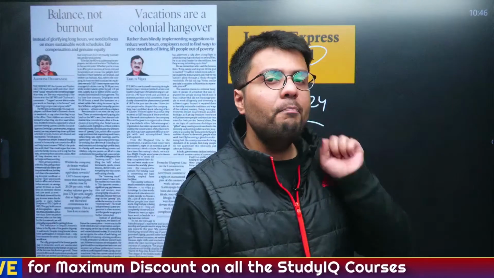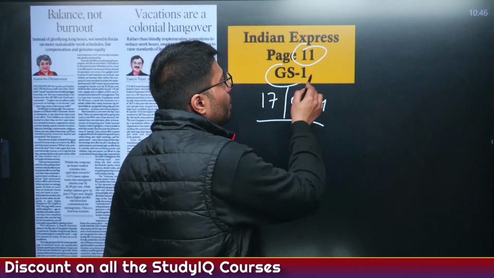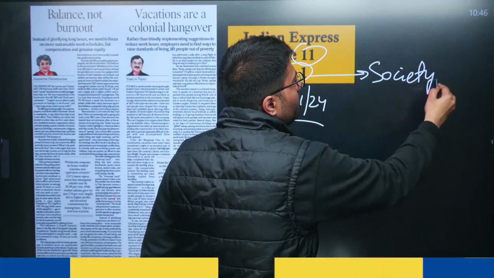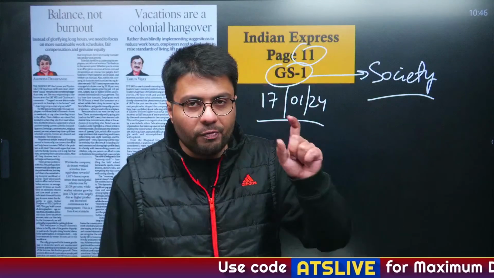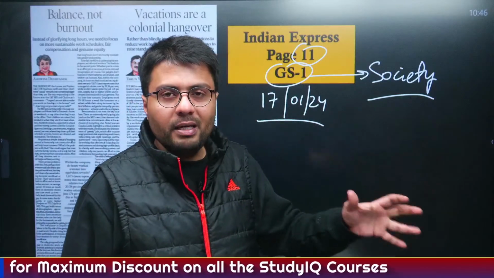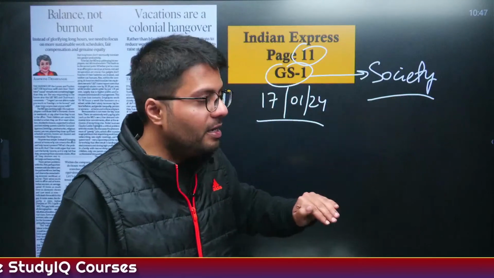Now, why have I placed this article in GS paper 1, particularly in the section of society? The relations between people or the conduct of society depends on many things, one of which is the ability of people to work, and how it helps us interact with other humans in our workplace is a matter of Indian society. That is why I have kept this article in Indian society.